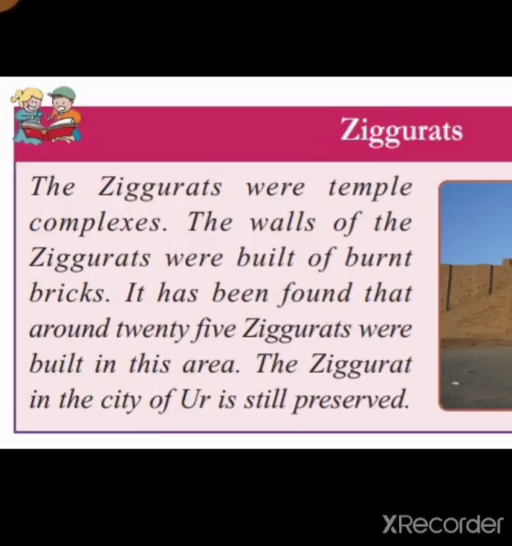The script is the shape of a wedge, and they also used clay for scribbling these scripts. Where did they scribble these scripts? On clay surface. And ziggurats, another feature. What are ziggurats? Temple complexes, groups of temples, are known as ziggurats.